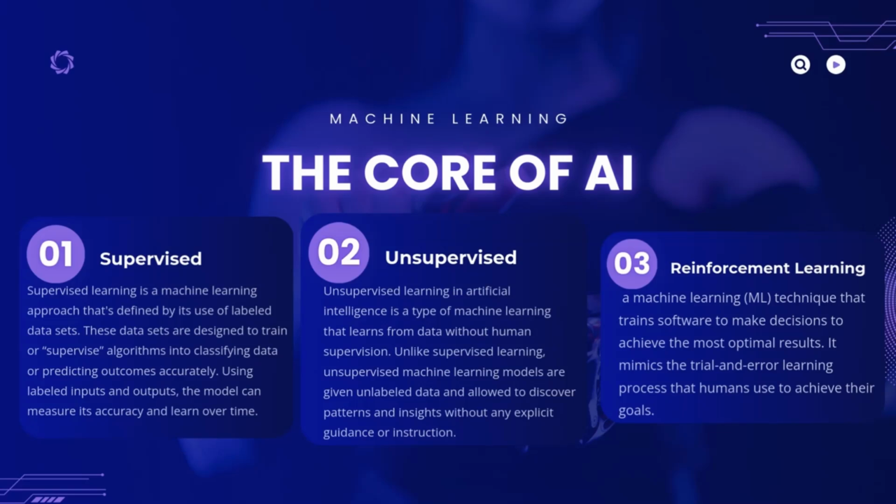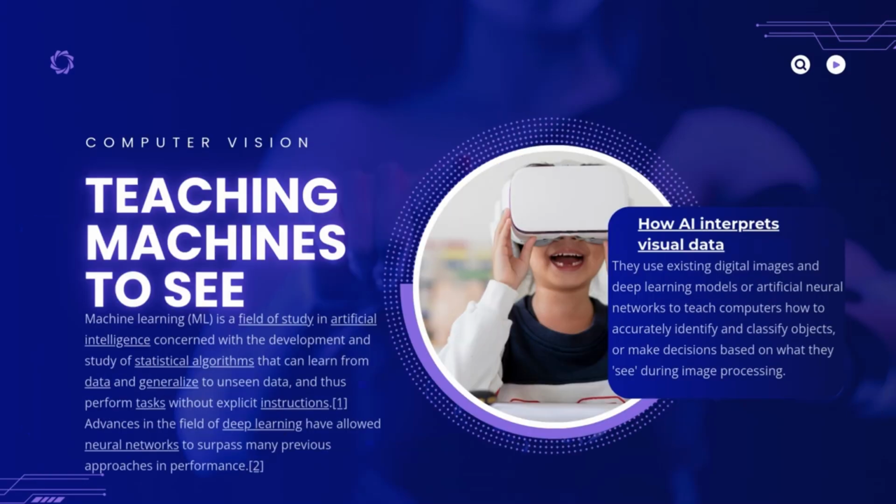Unsupervised learning in artificial intelligence is a type of machine learning that learns from data without human supervision. Unlike supervised learning, unsupervised machine learning models are given unlabeled data and allowed to discover patterns and insights without any explicit guidance or instruction. 02. Unsupervised. A machine learning, ML, technique that trains software to make decisions to achieve the most optimal results. It mimics the trial and error learning process that humans use to achieve their goals. 03. Reinforcement learning.